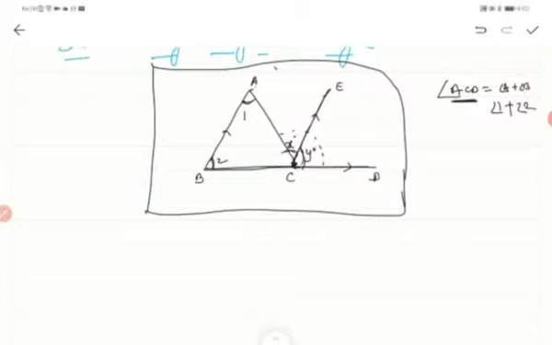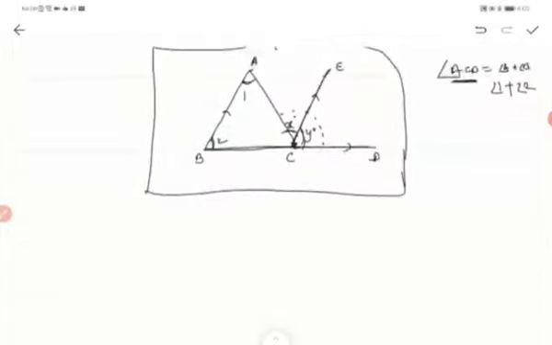We told that the exterior angle is the sum of the opposite interior angles. Okay, so how is it? I've already shown you that angle X is equal to what? Angle 1, because this is your alternate angle, isn't it? So when this is a transversal and there are two parallel lines, this becomes your alternate angle.